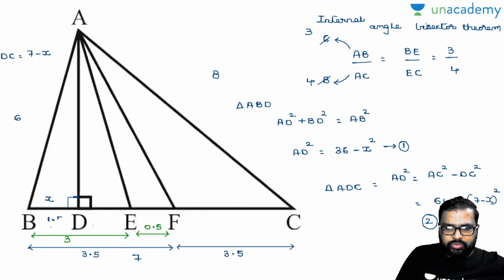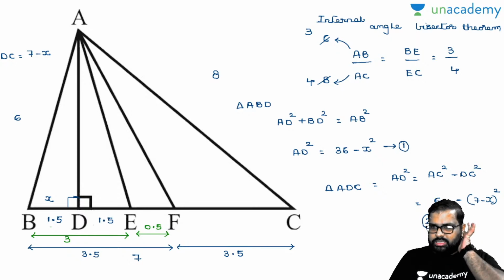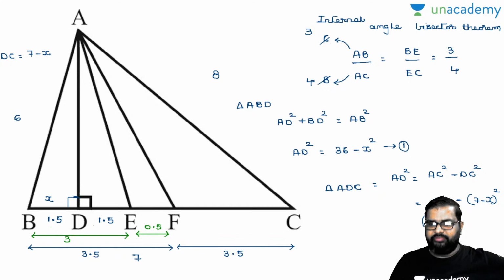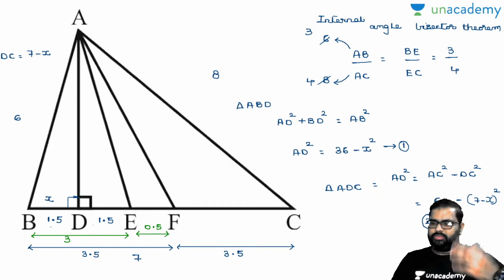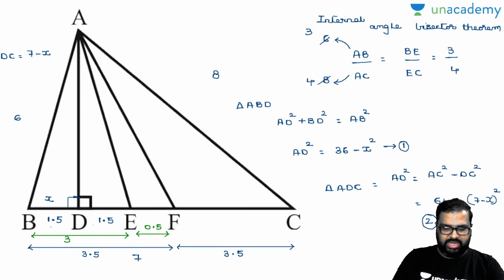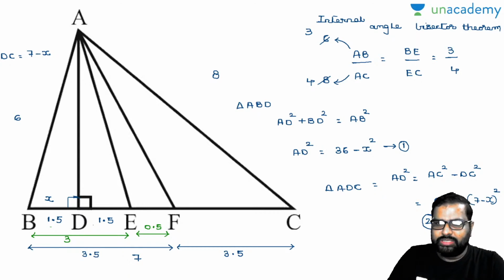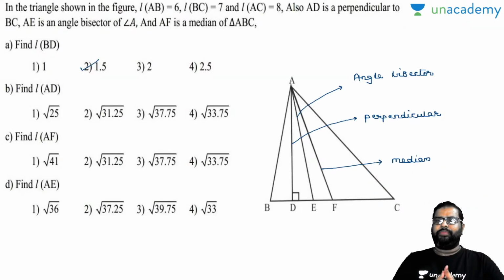Now D value will be how much? Again, this will also be 1.5. Now DC value is nothing but how much? 7 minus x, 6.5. Am I right? Or 1.5 plus 5.5. Am I right or wrong? Yes, 5.5. Perfectly right. And we have done all the points there. And next questions will be very, very easy here. Don't worry about that. Come to the next one.